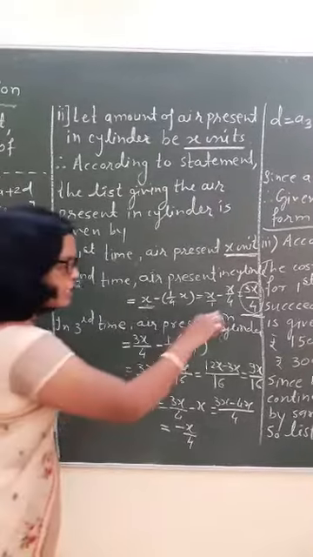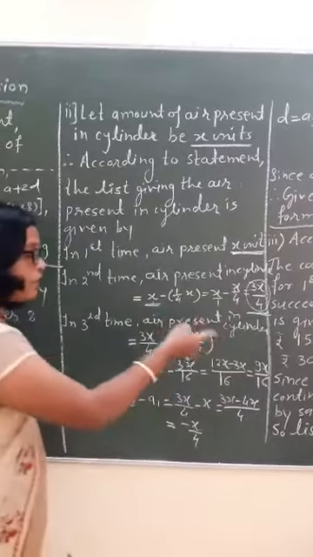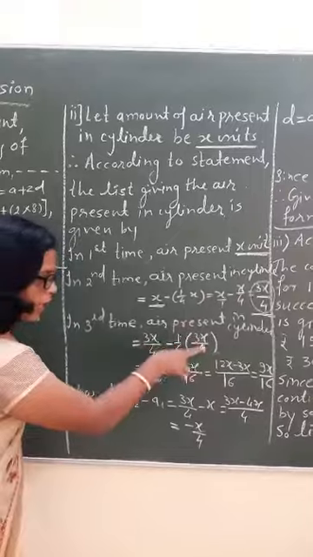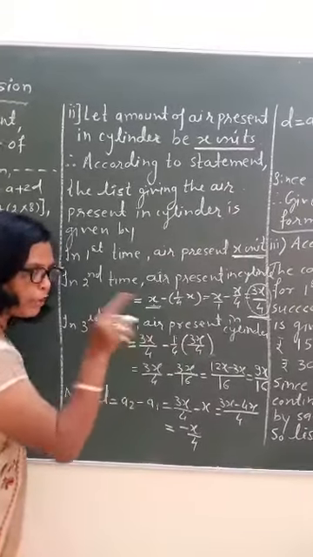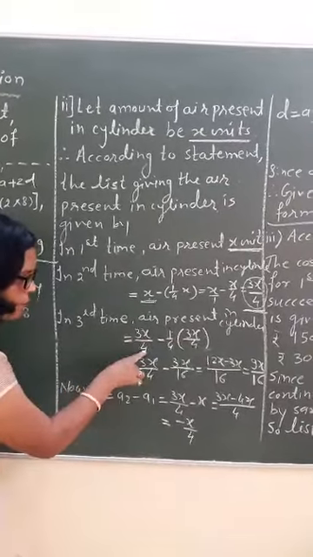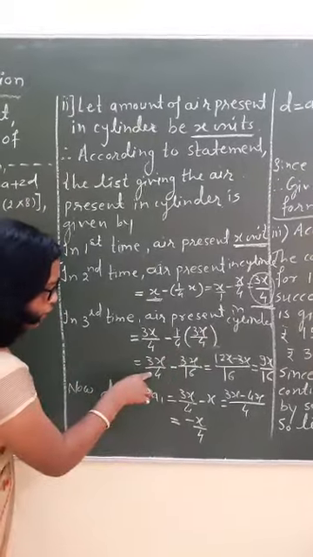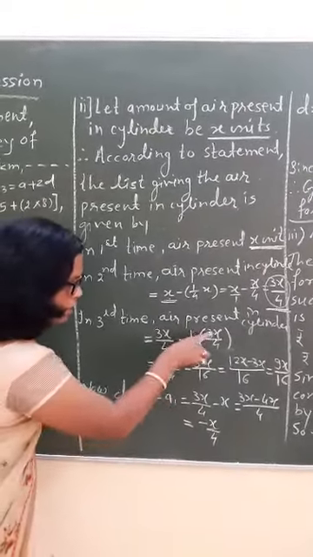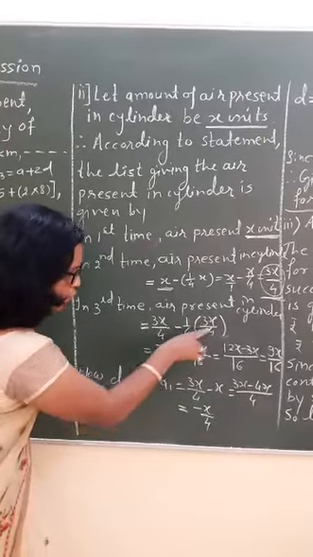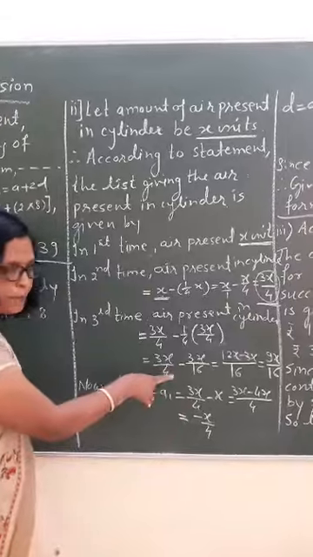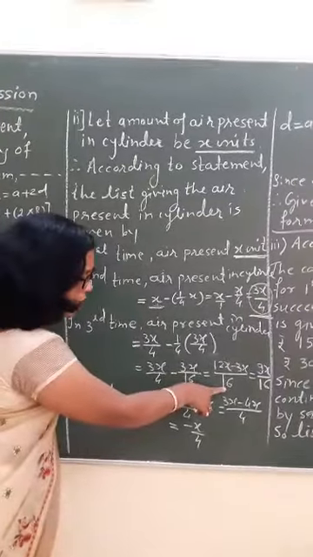Whatever air is present in the second time, 1/4 of that air is going to be removed by the vacuum pump. That's why 3x by 4 minus 1 by 4 of 3x by 4. So what we will get? 3x by 4 minus 1 into 3x is 3x, 4 into 4 is 16. So what should be the LCM? Because we have to do subtraction, we will find the LCM.